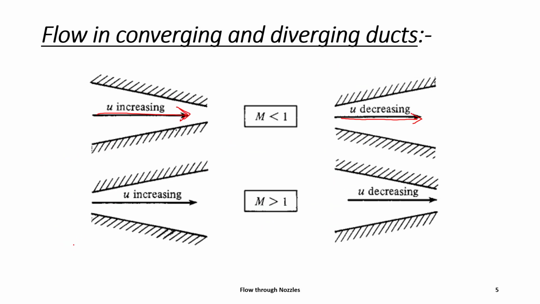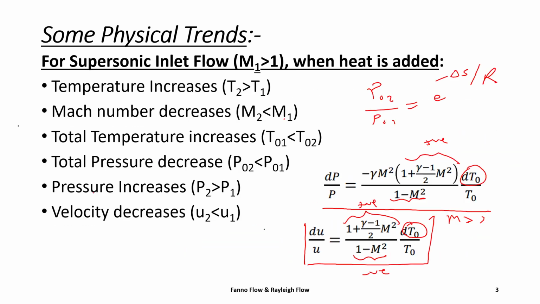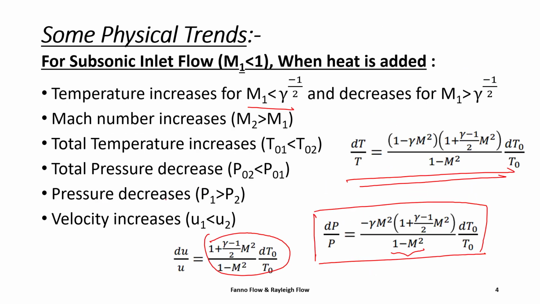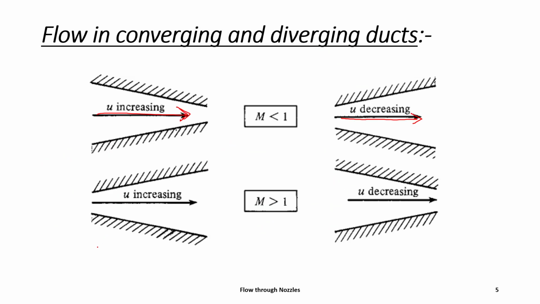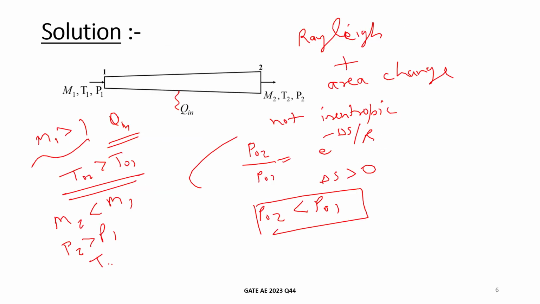And the pressure will also increase, P2 is greater than P1, and temperature will always increase. And for area change, this is a diverging duct, and Mach number is supersonic.